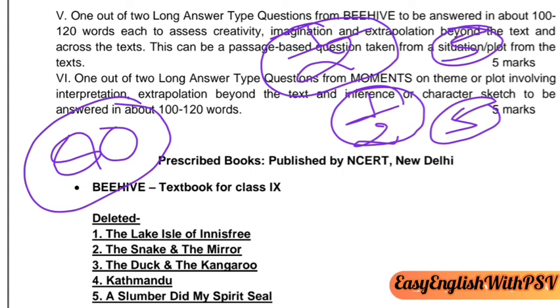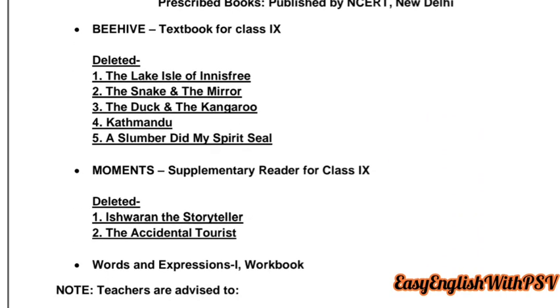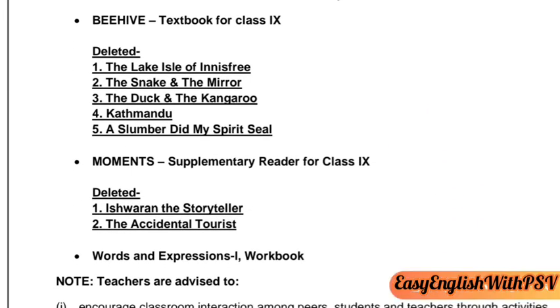Once again, I would like to remind you what are the topics deleted from your syllabus. From Beehive, The Lake Isle of Innisfree is deleted. The Snake and the Mirror, The Duck and the Kangaroo, Kathmandu, A Slumber Did My Spirit Seal.